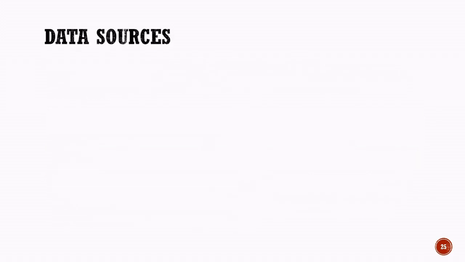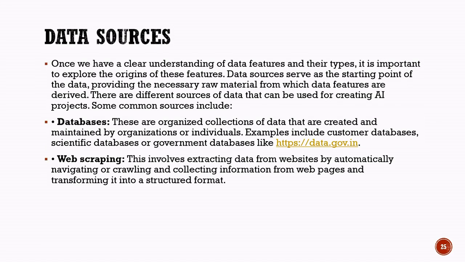Data sources. After understanding data and its importance, the next step is to identify where the data comes from. These origins of data are called data sources. Data sources provide the raw information needed for creating AI projects. Different AI systems may use different types of data sources depending on the problem being solved.